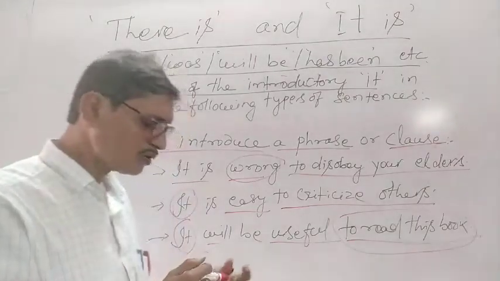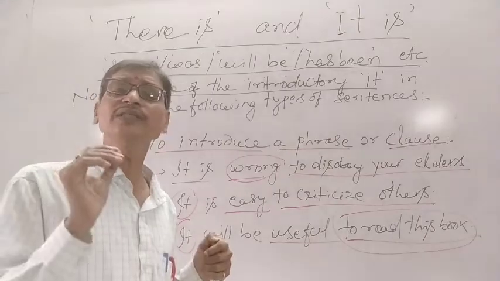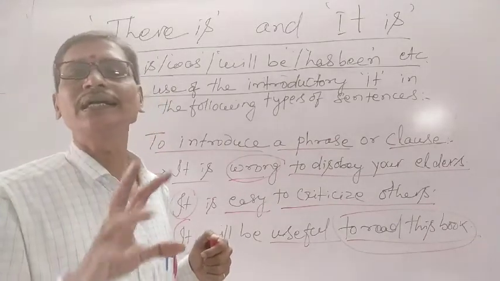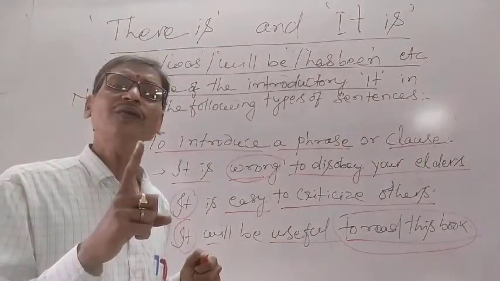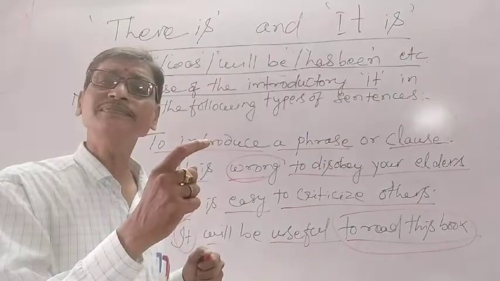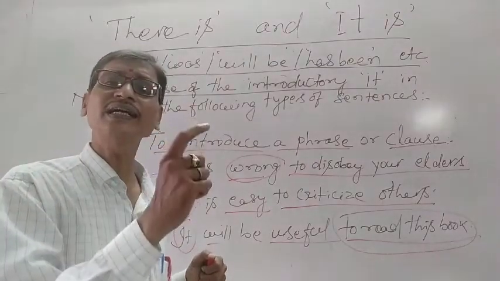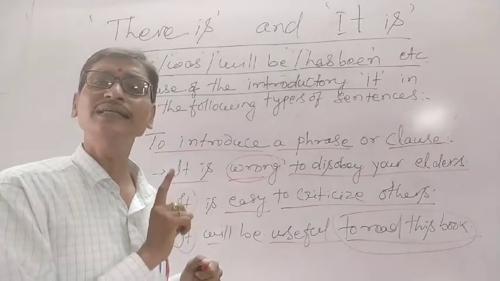Understand? So now we understood that we use introductory it in two different situations. One is when we express the time, the distance, the weather and the temperature. For that we use introductory it.